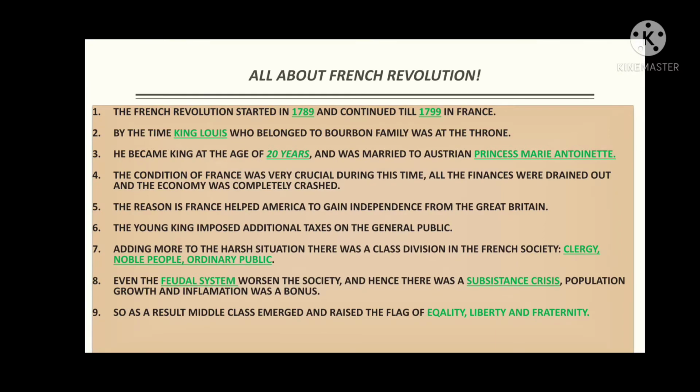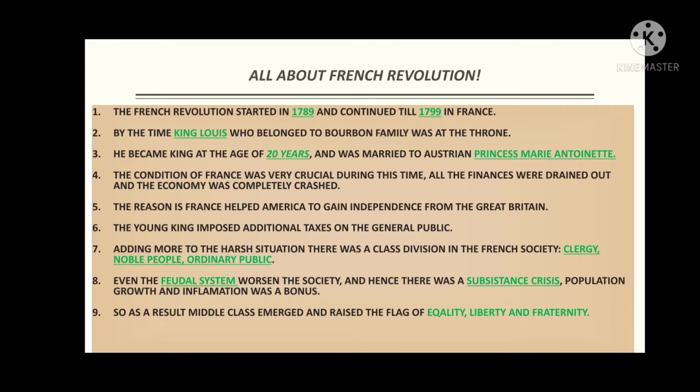Adding to the harsh situation, there was a class division in French society, as I told you just before. Clergymen were those people who were very religiously active. The religious people belonged to the clergy class, and the clergymen had more respect than the noble or royal people. They had almost equal respect to the royal family. The second class was the noble people who belonged to the royal family, the king, queens, and all those who worked under the king. And the third was the ordinary class or the lower class people.